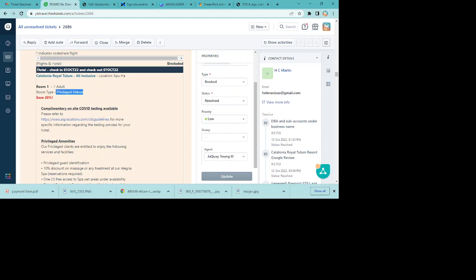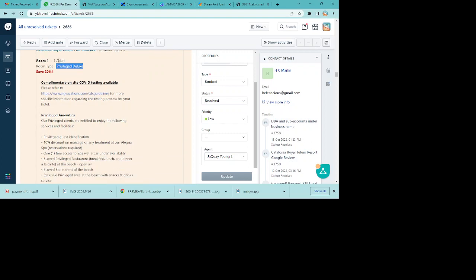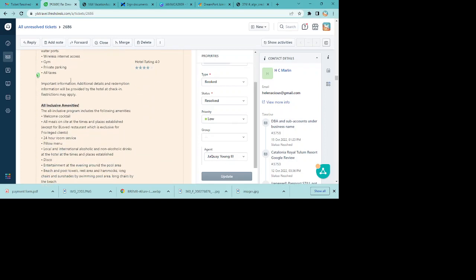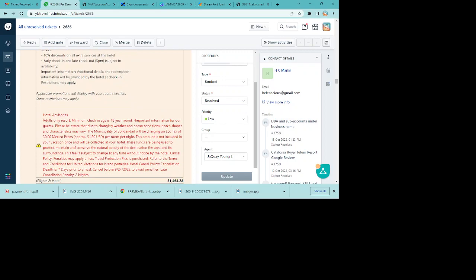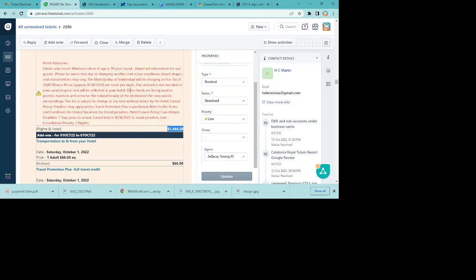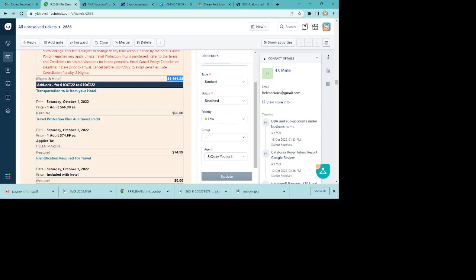Okay, this is very important. It's like your receipt. So this is the hotel information, the name of the hotel, the type of room that you asked for will be here. All the perks that the hotel gives you are right here. That's just a glorious thing. All of this in red is from your hotel, so definitely read it. It could be saying we're going to have construction. But the point is, read the stuff in red because it is very important.